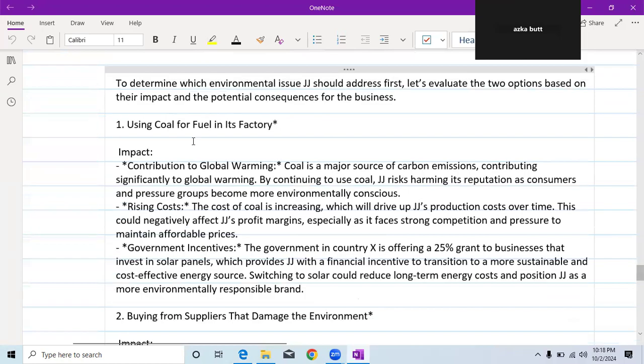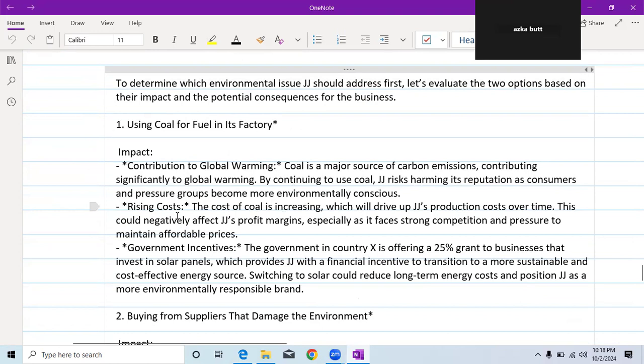Okay, so first of all, using coal for fuel in its factory. What would be its impact? That would be contribution to global warming. Coal is a major source of carbon emissions, contributing significantly to global warming. By continuing to use coal, JJ risks harming its reputation as consumers and pressure groups become more environmentally conscious.